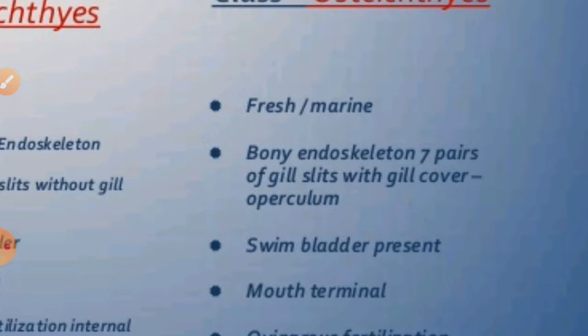If we talk about the cartilaginous fishes, they are ureotelic, but these fishes are known as ammonotelic animals because they excrete ammonia. The sexes are separate, and fertilization is usually external, mostly oviparous and development is indirect.